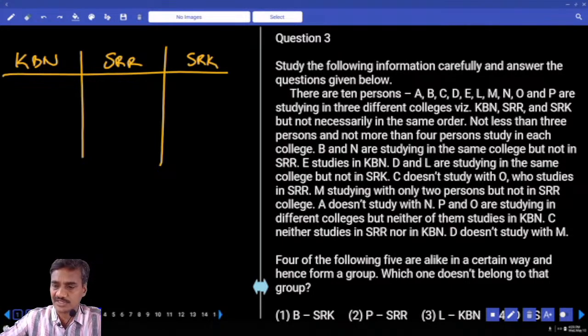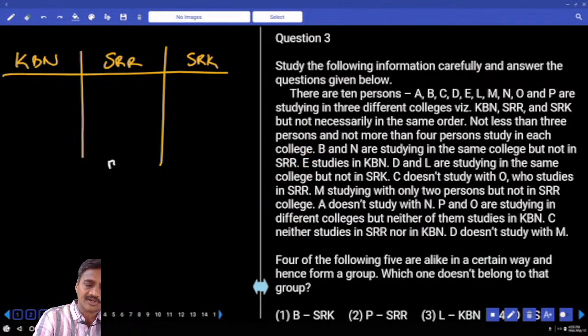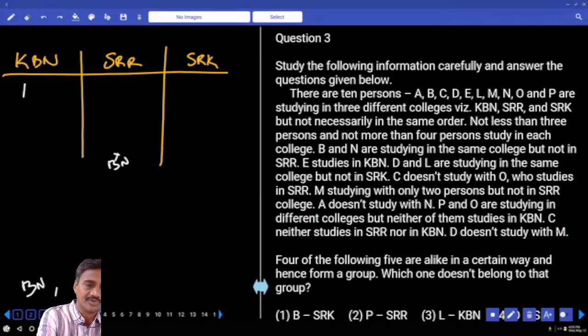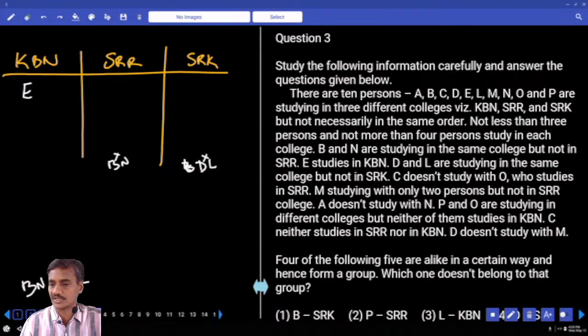B and N are studying in the same college but not in SRR. So B and N cannot be here, but they are in the same college. Maybe KBN or SRK, two possibilities. And E studies in KBN. Now E is studying in KBN, and D and L are studying in the same college but not SRK.